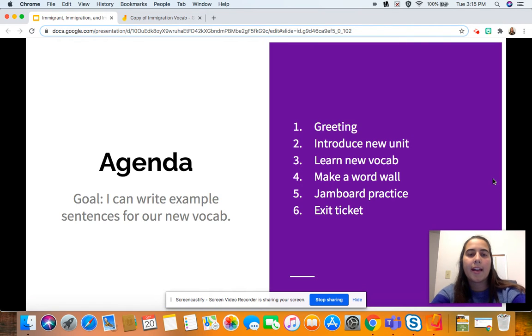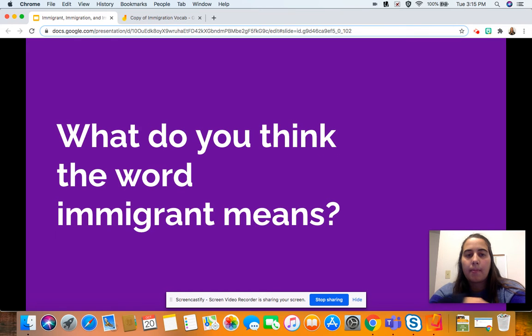So the goal for today is I can write example sentences for our new vocab. We'll be learning 4 new words today, and then at the end of class, you'll be writing a sentence for each of those words. The agenda for today is we'll do our greeting. We'll introduce the new vocab or the new unit. We'll learn our 4 new vocab words. We'll make a word wall. We'll practice the words on Jamboard, and then we'll complete our exit ticket.